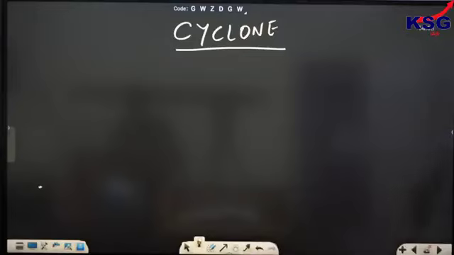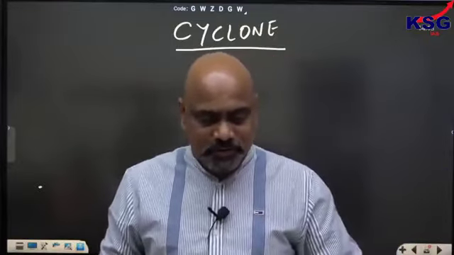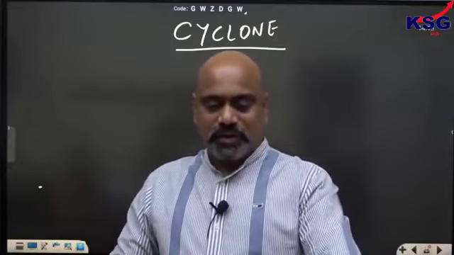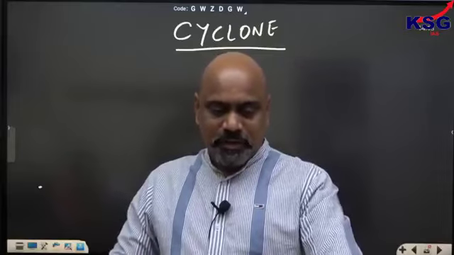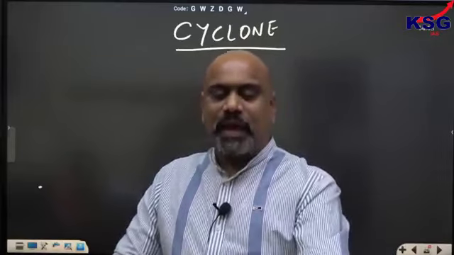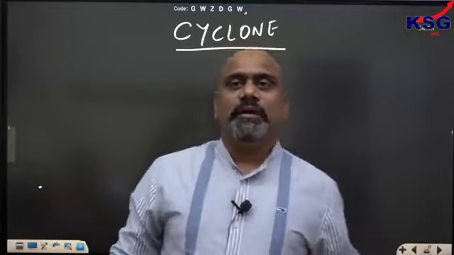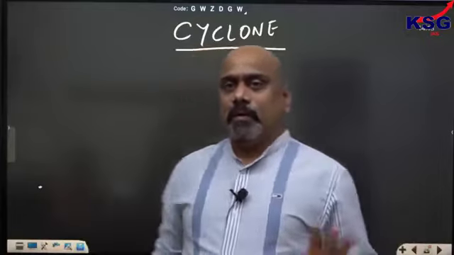So what is a cyclone? Some of you have asked me what a temperate cyclone is. Temperate cyclone rainfall is caused by nimbostratus cloud. Yes, nimbostratus is one among the clouds here. We will have this in detail now about the cyclone.